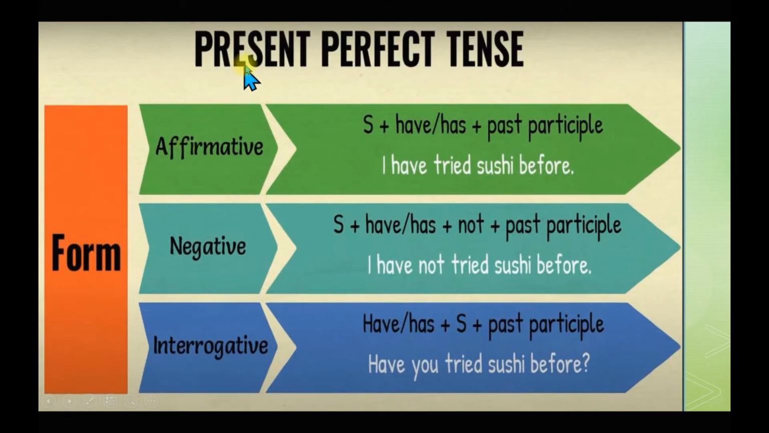Then we did present perfect tense. In this we have has or have plus the third form of the verb. Past participle is the third form, right? Has with singular subject and have with plural subject.